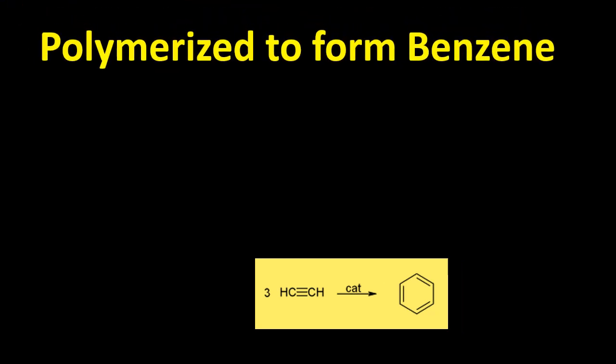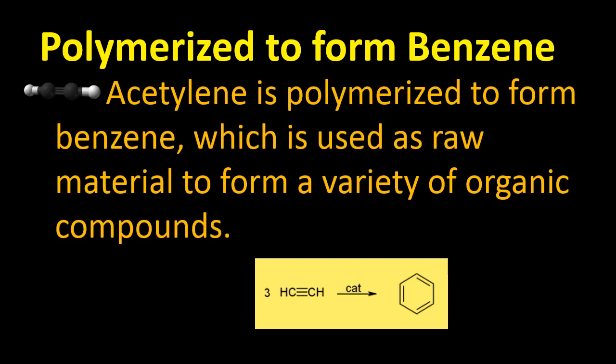The most common alkyne, acetylene, is also used in making benzene rings. And benzene rings are aromatic rings, which produce fragrance. So we can say acetylene is polymerized to form benzene, which is used as a raw material to form a variety of organic compounds.